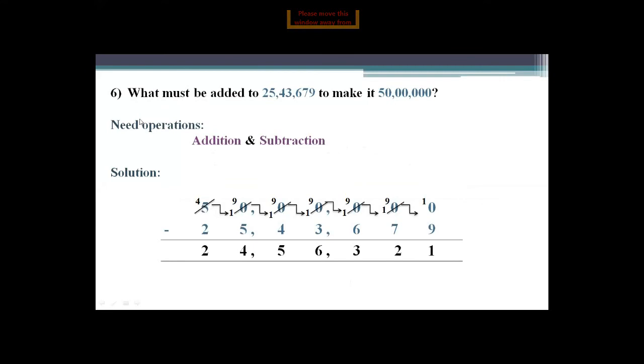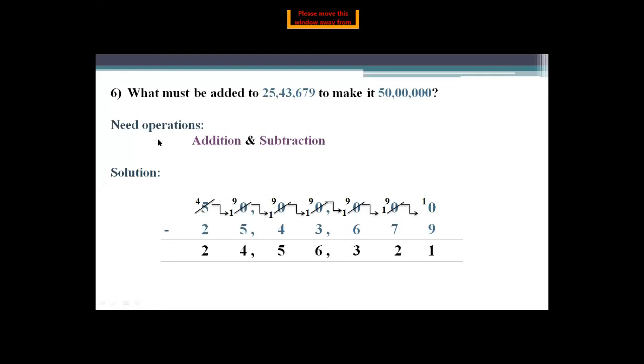Here, understand it with complete, full concentration. Look here on your screens. Number 6 from your books. What must be added to 25,43,679 to make it 50 lakhs? Okay. What must be added? They are asking what must be added to this number.